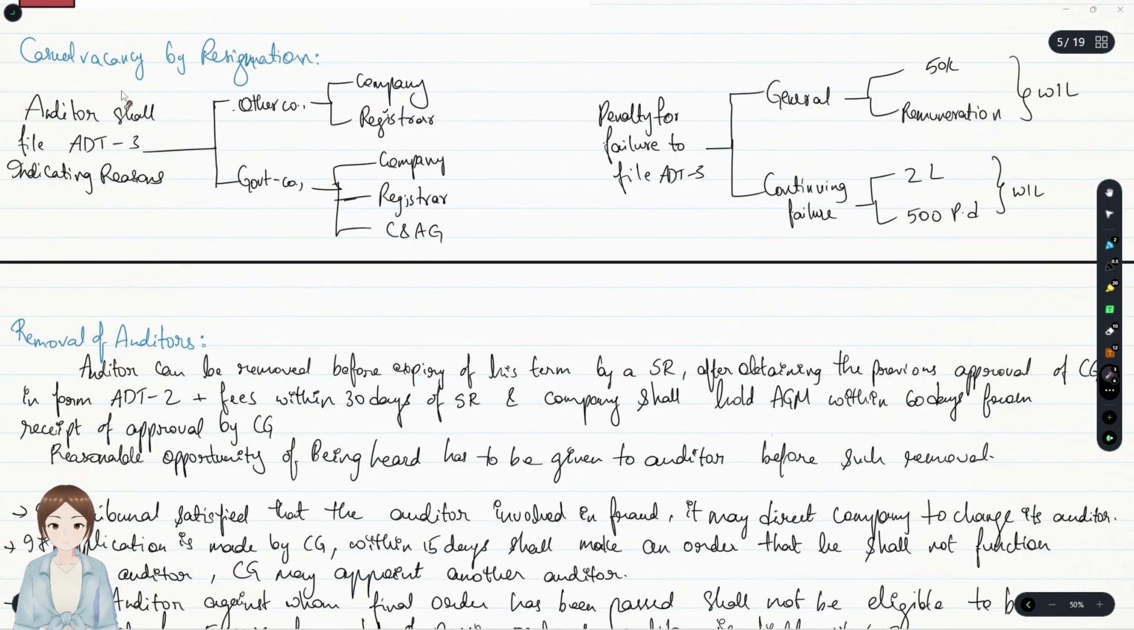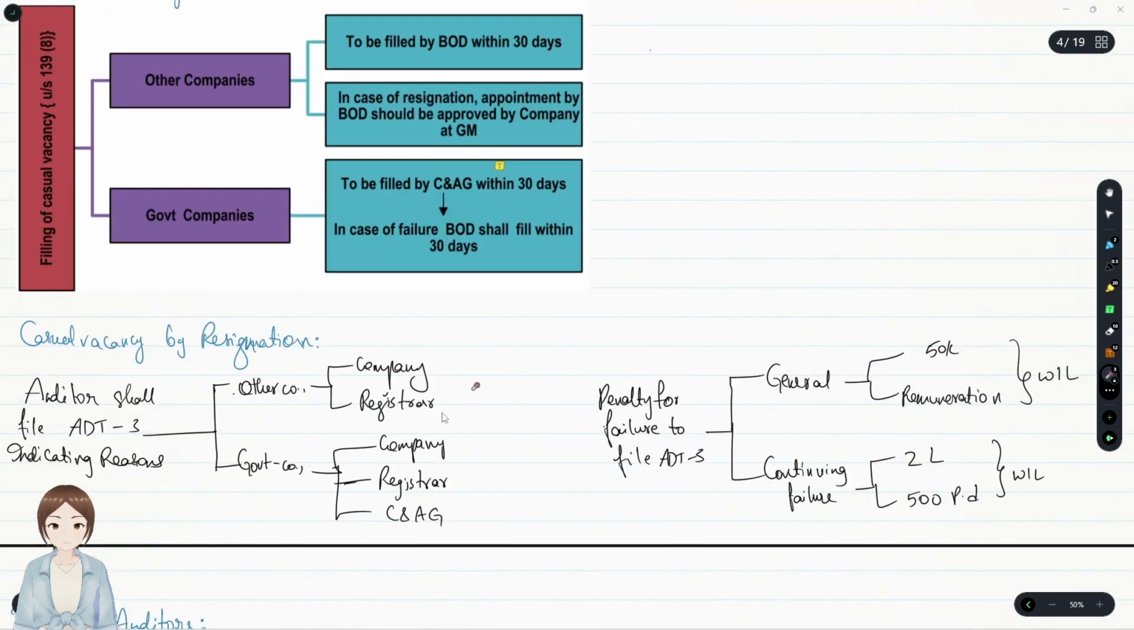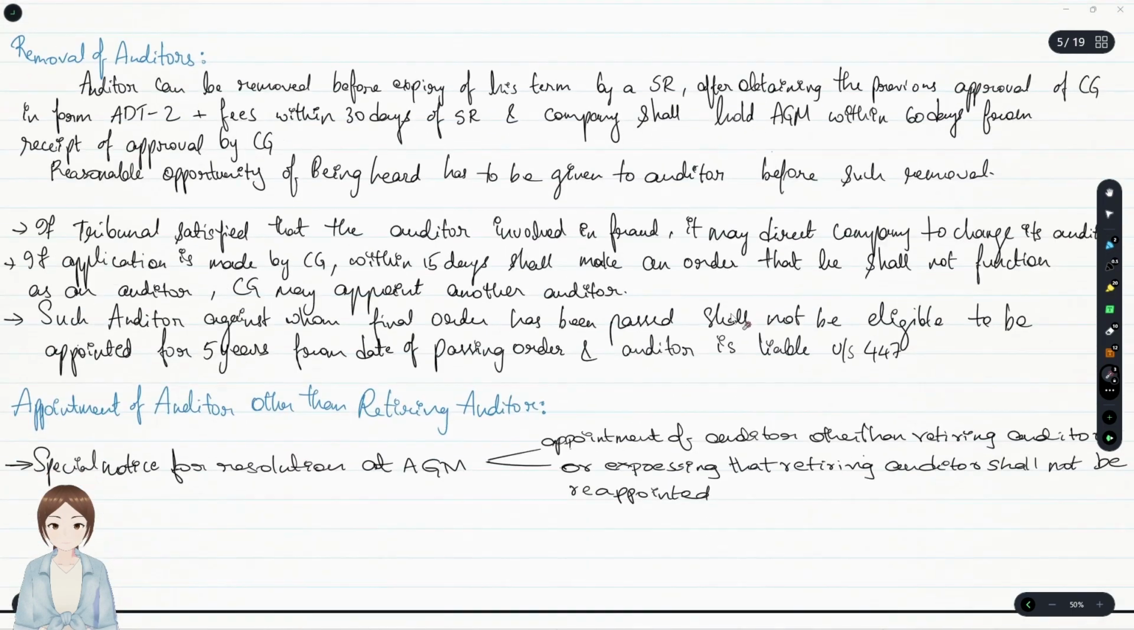Okay. Casual vacancy by resignation. The auditor shall file ADT 3 indicating reasons. If it's a government company, to whom shall he file such ADT 3? The company, the registrar and the C&AG. But if it's not a government company, no need for the C&AG; company and registrar are enough. Failure to file ADT 3 attracts a penalty of 50,000 or the remuneration, whichever is lower. For continuing failure, 2 lakhs or 500 per day, whichever is lower. This would be the penalty section for not filing the ADT 3.